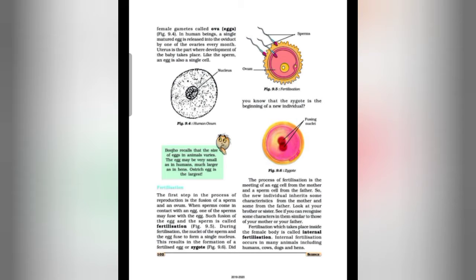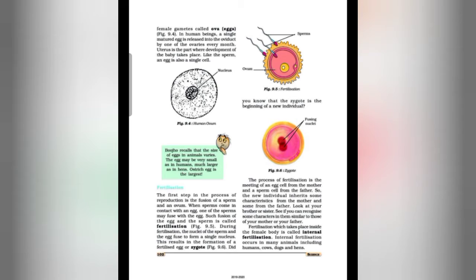The process of fertilization is the meeting of an egg cell from the mother and a sperm cell from the father. So the new individual inherits some characteristics from the mother and some from the father. Look at your brother or sister. See if you can recognize some characters in them similar to those of your mother or your father.